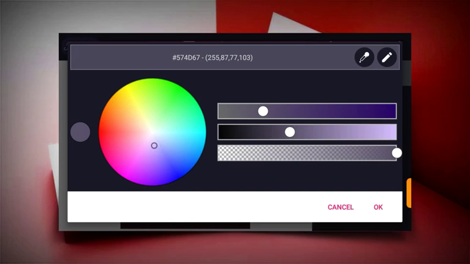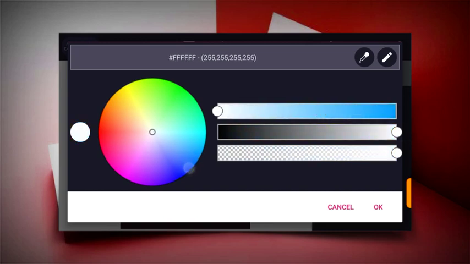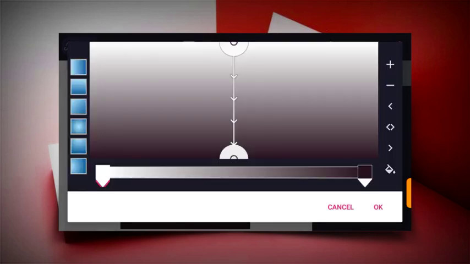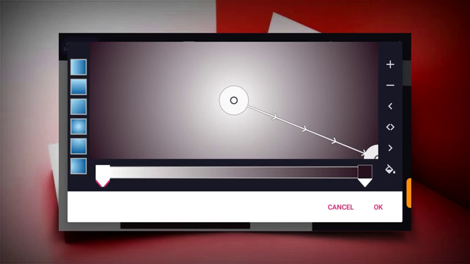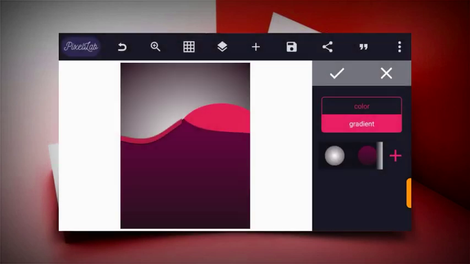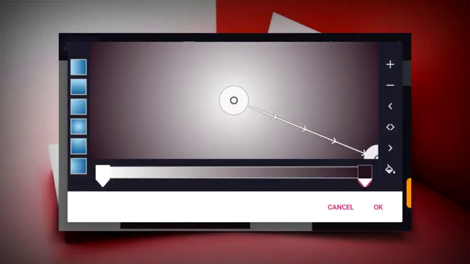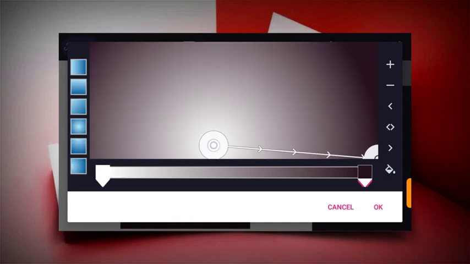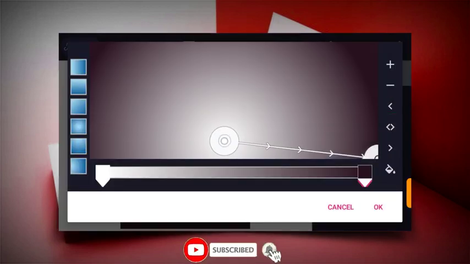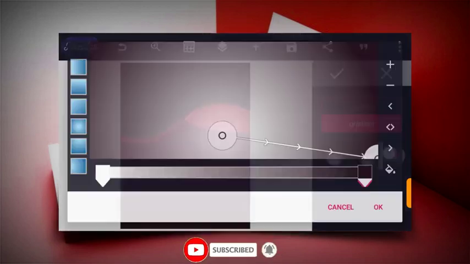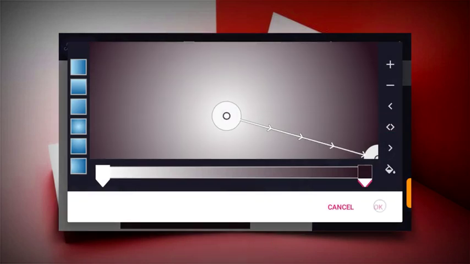Just rotate this till you get the white light and then click on this one here, and then you are good to go. So what we just do now is to bring this down a bit, so we get the darker part more than the lighter part. Oh yeah, that's too much. Just rotate to get a nice look here.